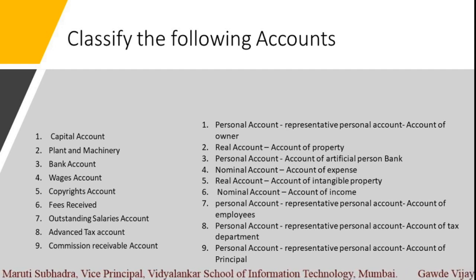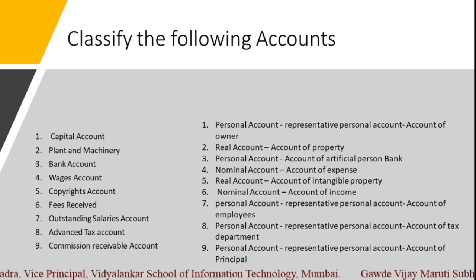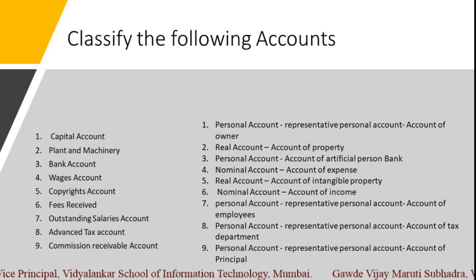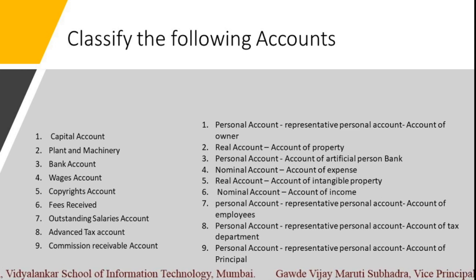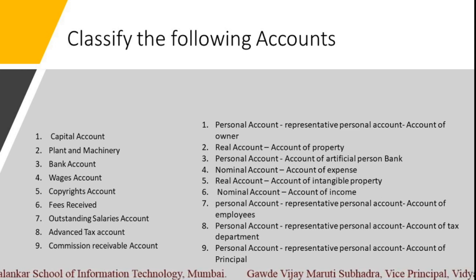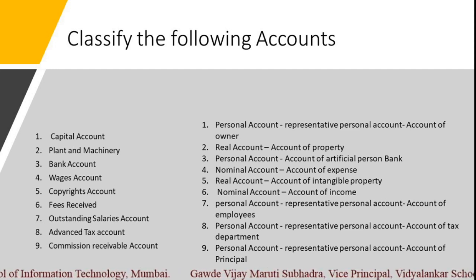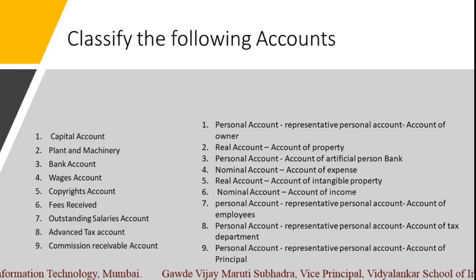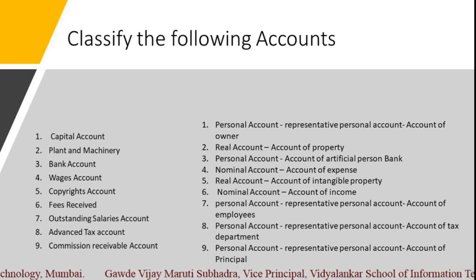Copyrights account. Now copyrights are intangible property. So it's an account of intangible property. So it is categorized as a real account. Fees received. It's an income. And I told you, income is a nominal account. So it's an account of income. That's why it is a nominal account.